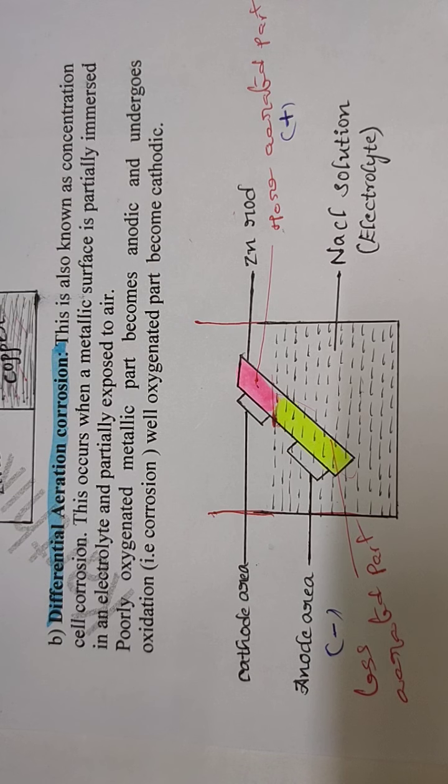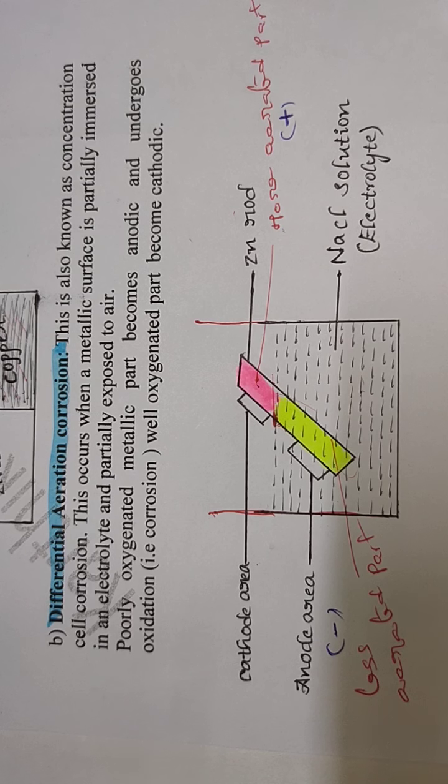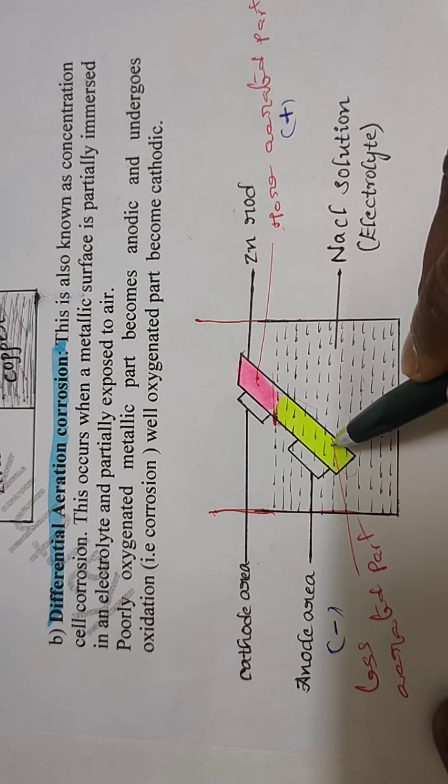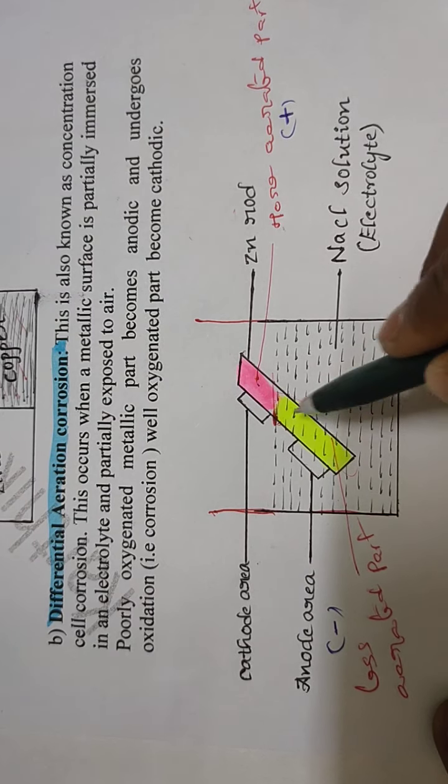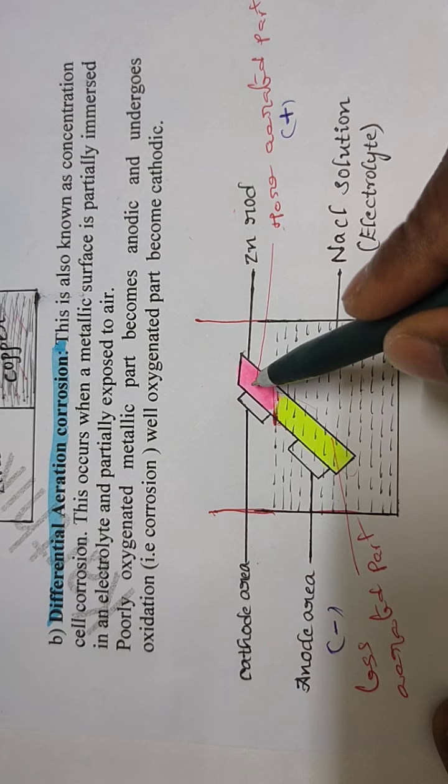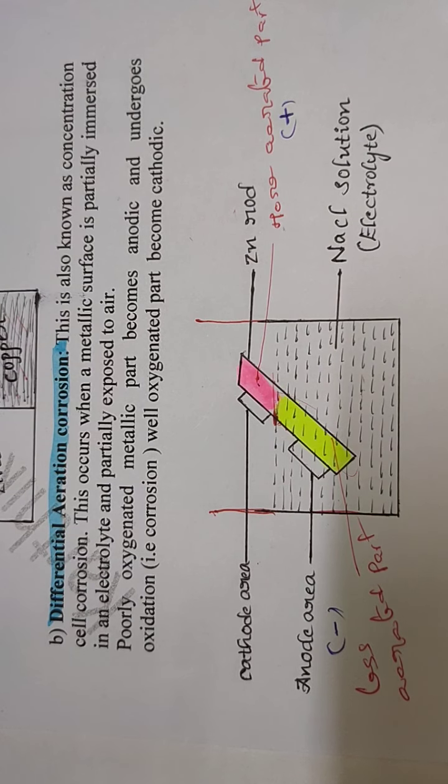So what is the principle here? The anodic part gets damaged, and the part which acts as cathode gets protected from corrosion. The part which acts as anode undergoes corrosion, so it is damaged first. The less aerated part acts as anode, that is why it undergoes corrosion, and the more oxygenated part acts as cathode, which is protected from corrosion.